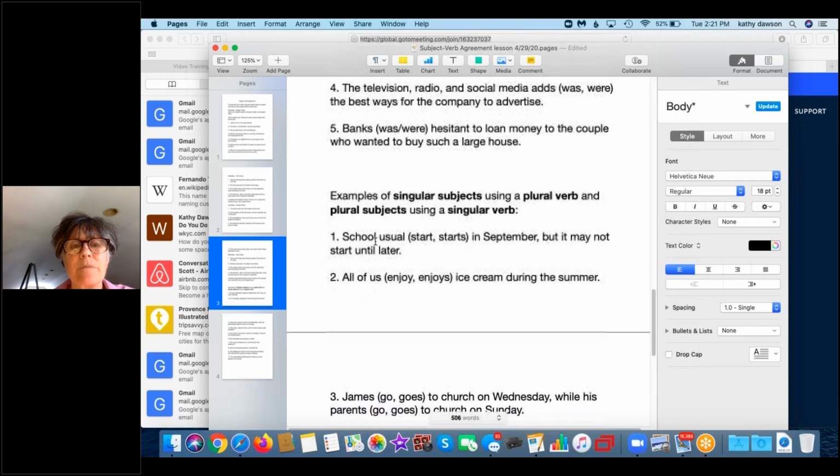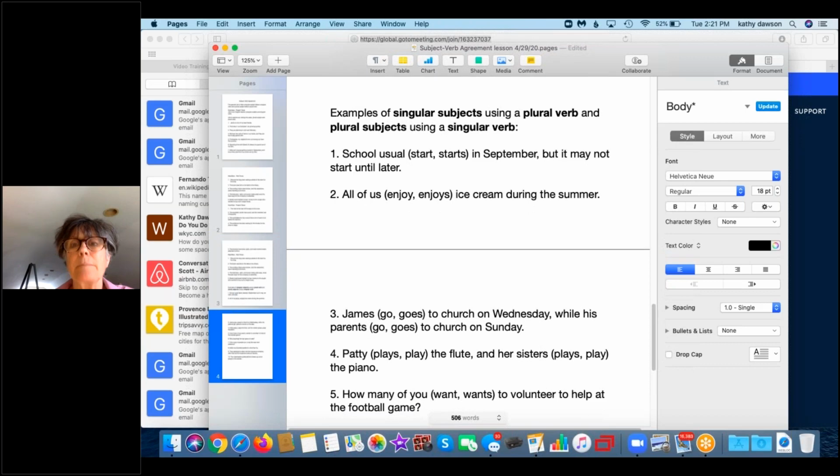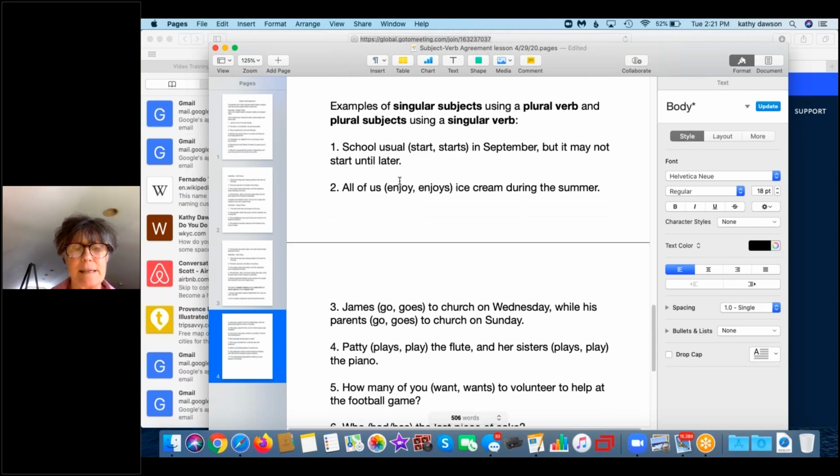All right, this is another rule. Examples of singular subjects using a plural verb. We just talked about singular subjects using a singular verb and plural subjects using a plural verb. There are times where you have singular subjects using a plural verb and plural subjects using a singular verb. Okay, so here are some examples.